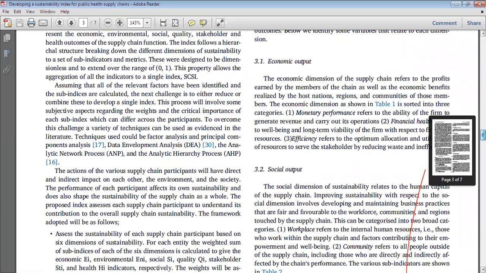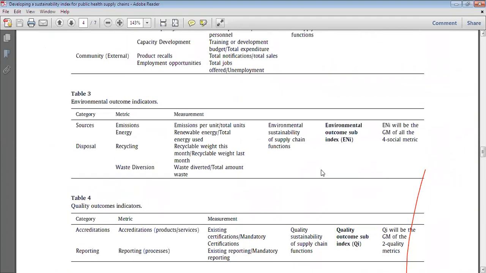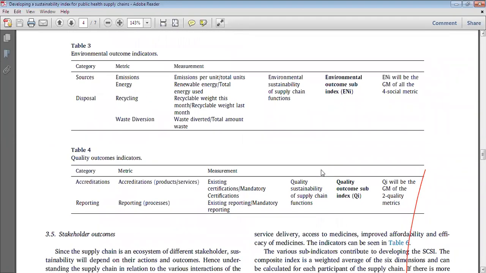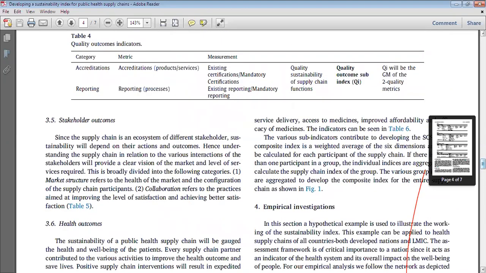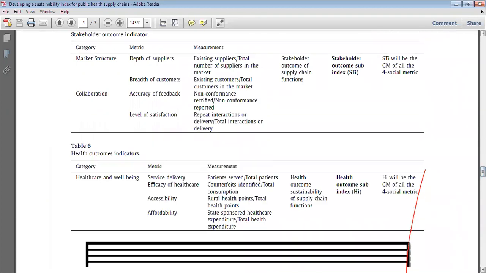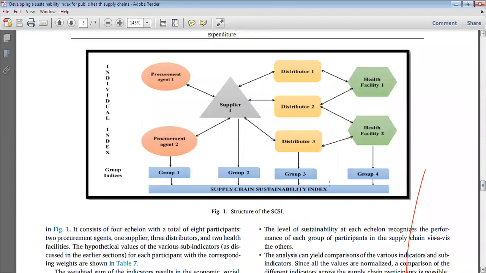Then they have provided some tables, and you can see that there are some figures as well.